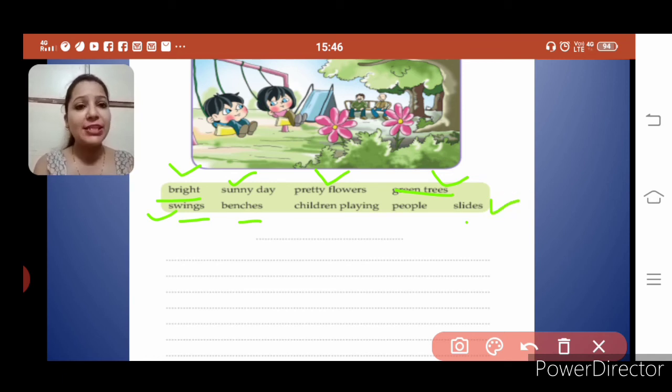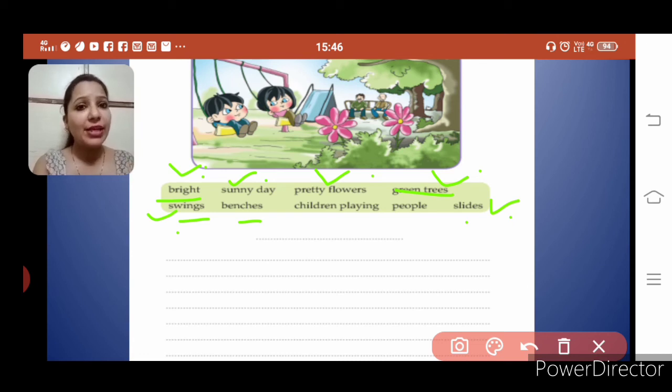So, how many hints we have used? There is a scene of a garden. It's a bright sunny day. Pretty flowers are blooming. Green trees are all around. There are swings and slides in the garden.